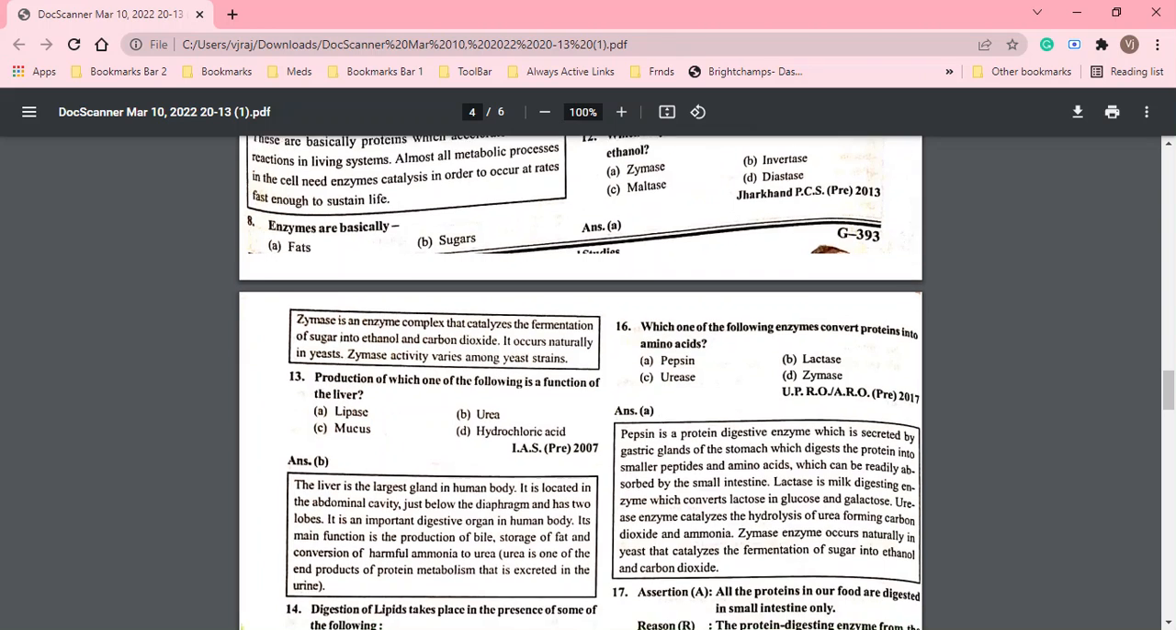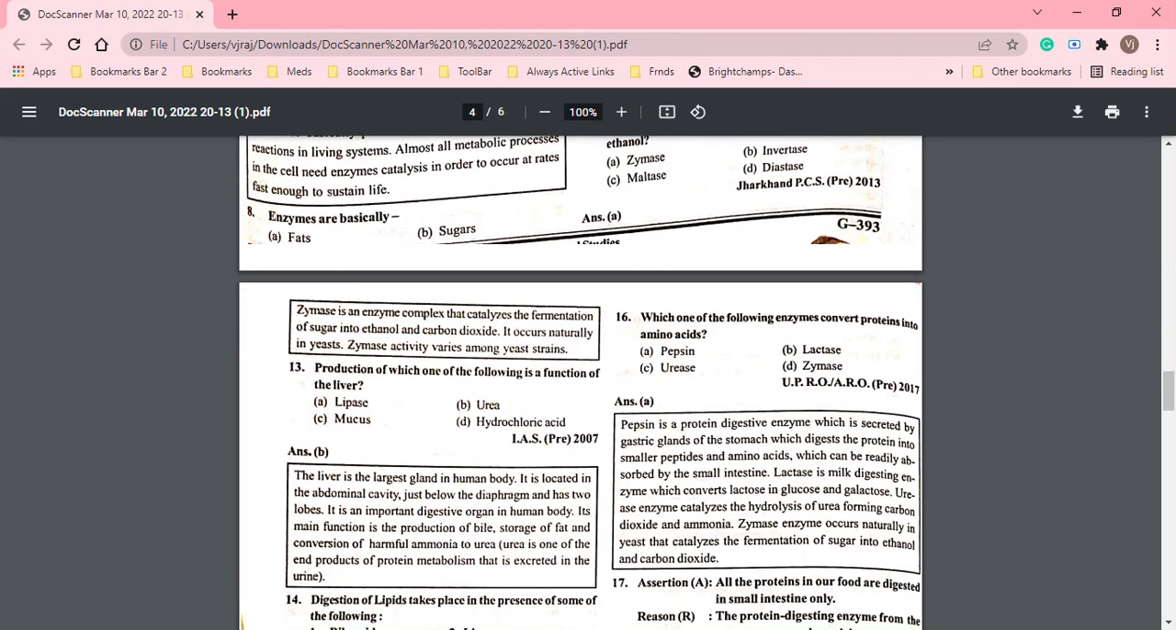सो द लिवर इज द लार्जेस्ट ग्लैंड इन द ह्यूमन बॉडी, ये भी क्वेश्चन पूछा जाता है, which is the largest gland in the human body. It is the liver. It is located in the abdominal cavity just below the skin. Its main functions are production of bile, storage of fat, and conversion of harmful ammonia to urea that we excrete, that we remove from our body in the urine.